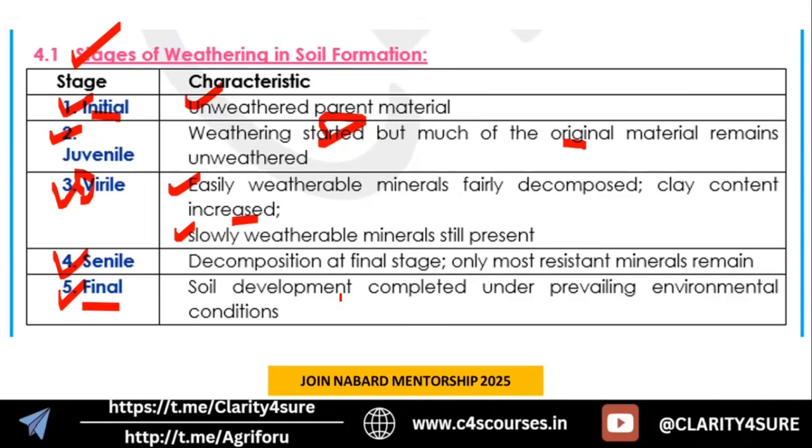So these are the 5 stages of soil formation. So juvenile, J, V and S, okay. J, V and S. V is like middle, juvenile is the first, starting stage, and senile is the end of the decomposition, okay. So yes, these are the stages. So yes, let's discuss the next question.